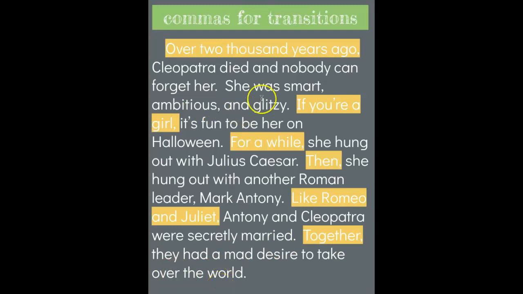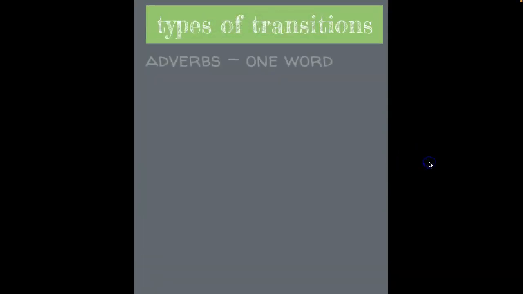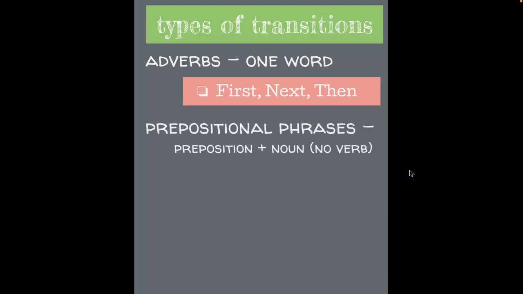So now let's talk about these different types of transitions that we just saw examples of. So, types of transitions. You can make a bulleted list here. We're going to talk about four different kinds. The first one is adverbs, and adverbs are one word: first, next, then, and sometimes they end in -ly, like quickly, happily, slowly. But adverbs are one word. The next type is a prepositional phrase, which is a preposition plus a noun, and we spent some time talking about that, with no verb in there.